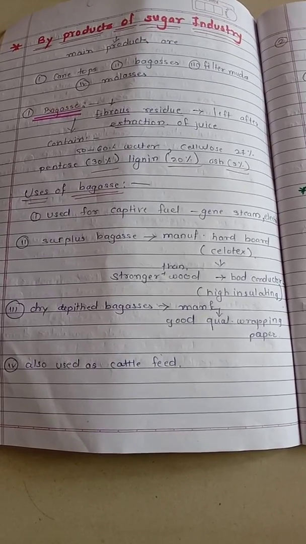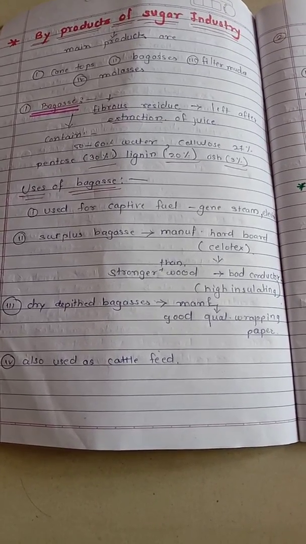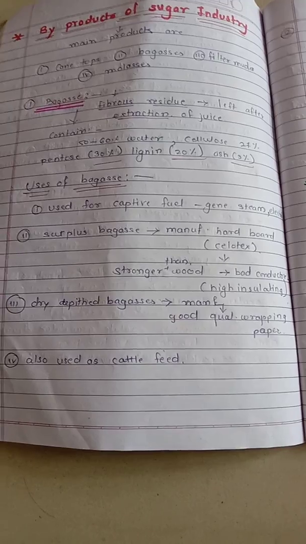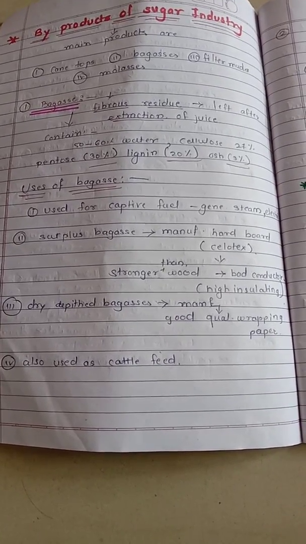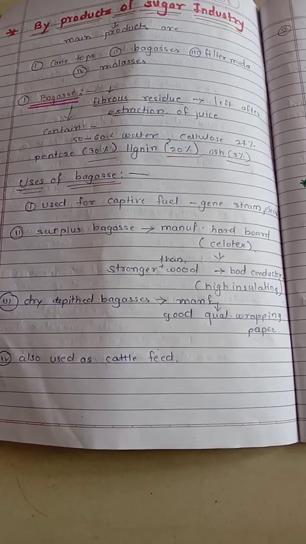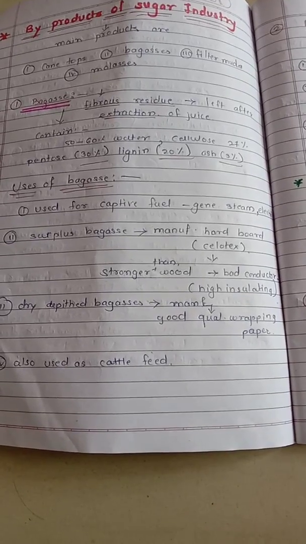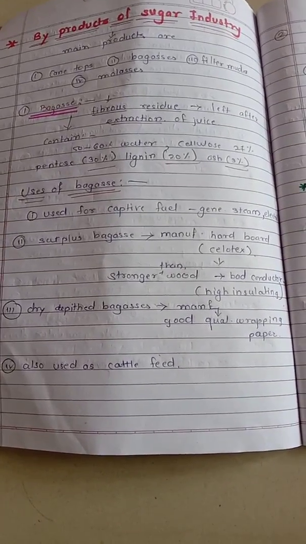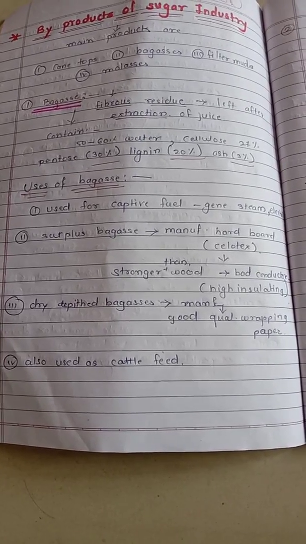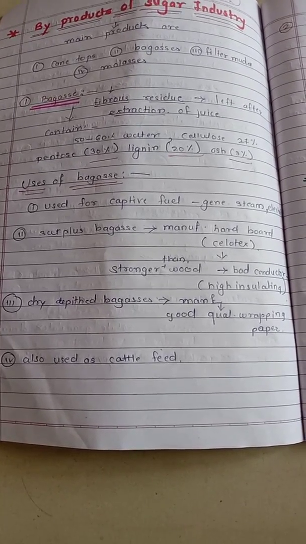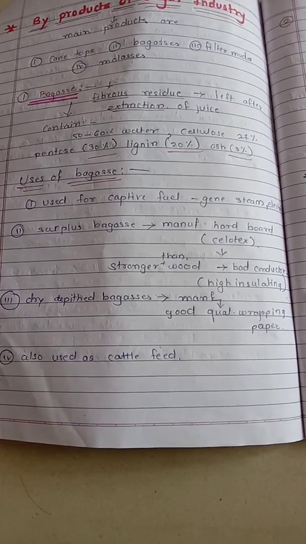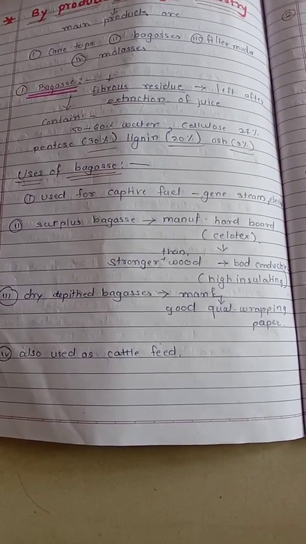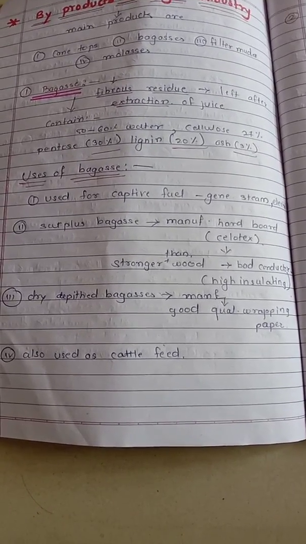Second is surplus bagasse. It is used for the manufacture of cellotex, which is a hard board. It is harder and stronger than wood. Also, it is a bad conductor, so it has high insulating property.